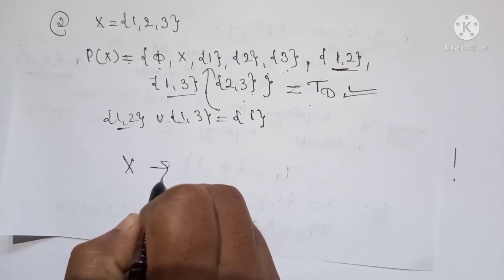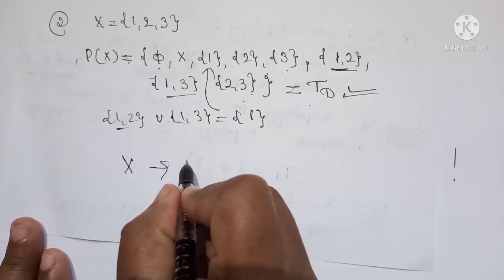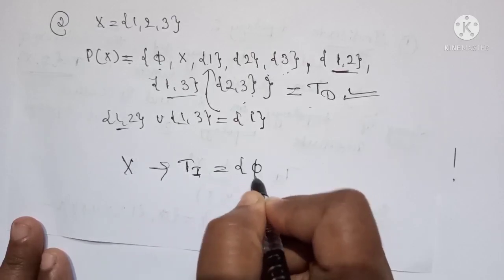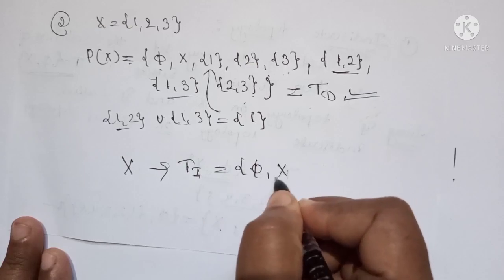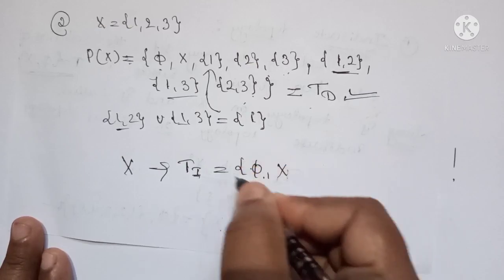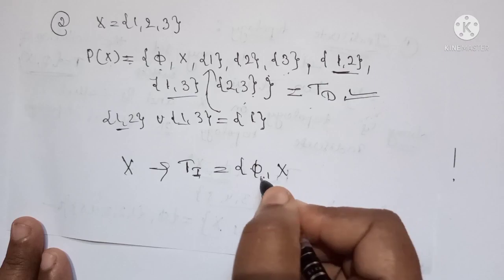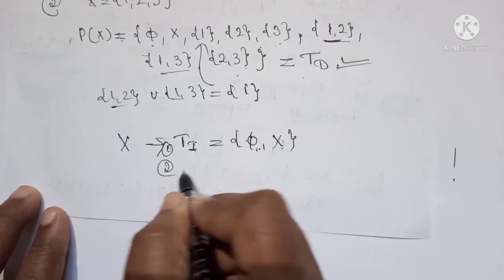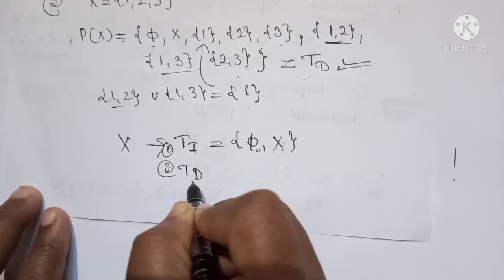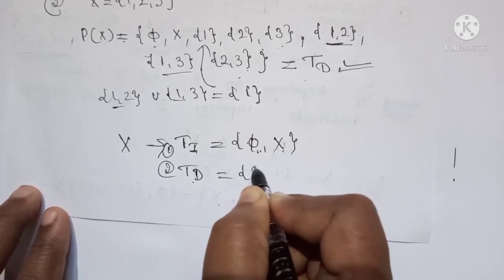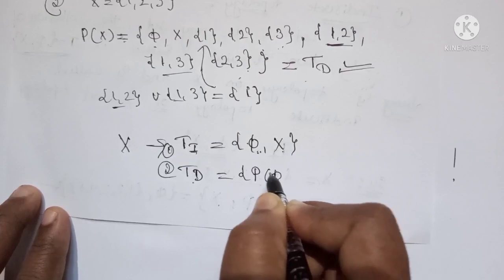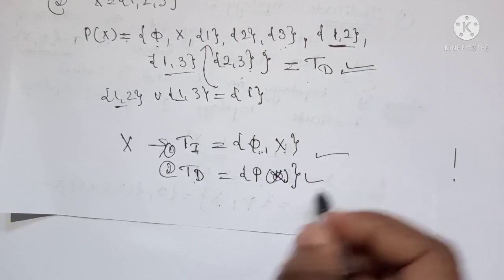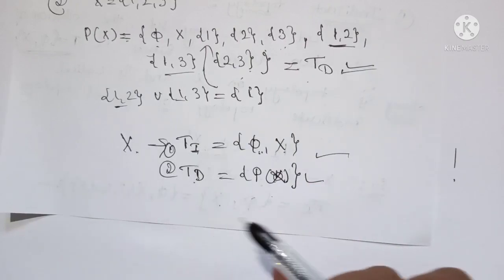Therefore, for any set X there are always at least 2 topologies. The first one is the indiscrete topology, which is the subfamily containing the subsets phi and X. And the second one is the discrete topology, which contains all the possible subsets of X, that is the power set. So these two are always topologies on X.